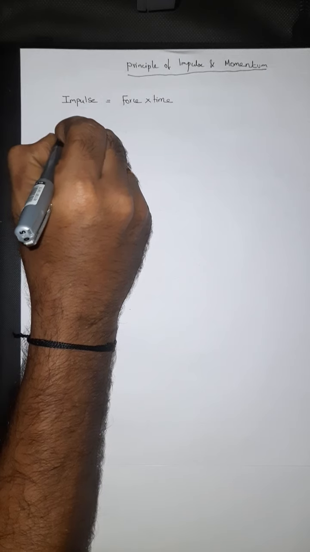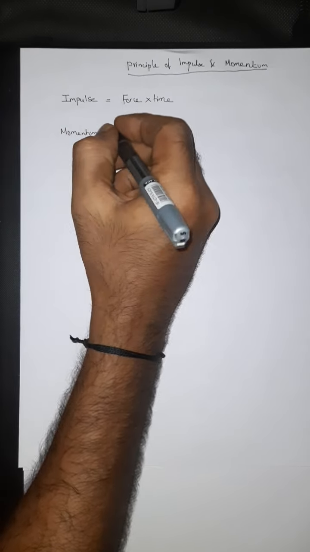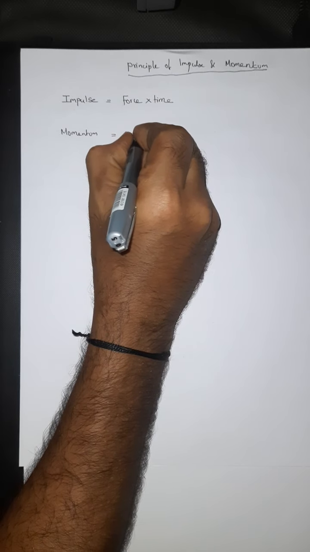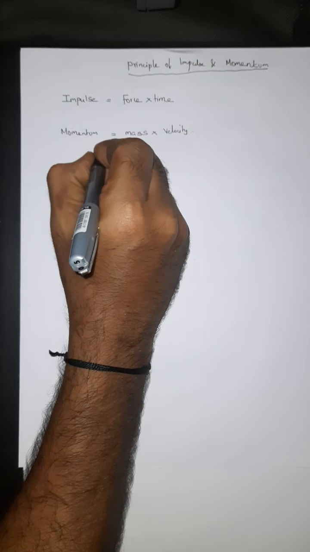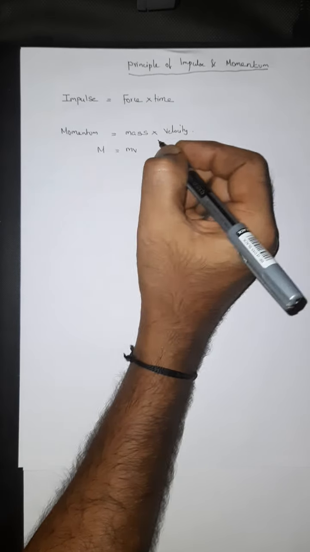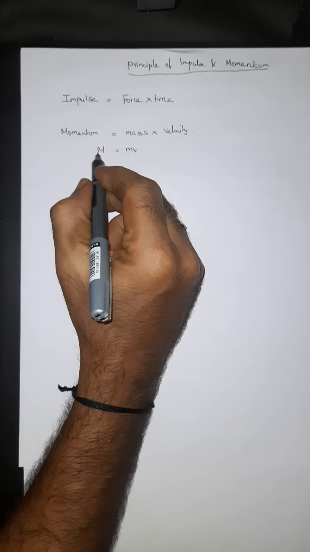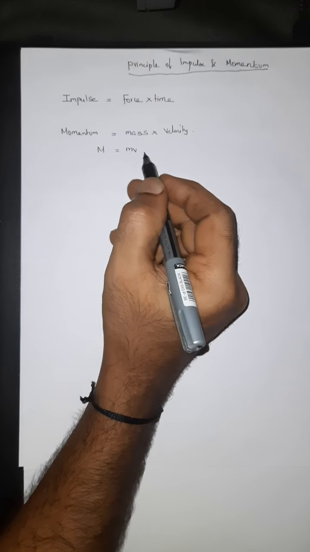Now momentum. What do you mean by momentum? Momentum is nothing but mass into velocity, isn't it? Mass into velocity. So if you write the formula, m into v, this is momentum. m is the mass of the body and v is the velocity of the body.